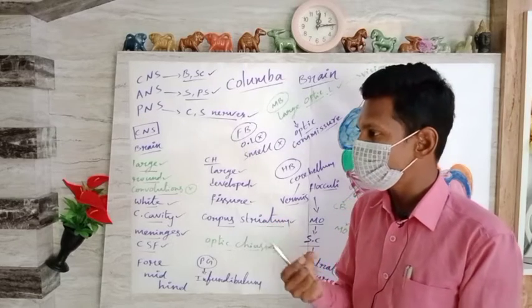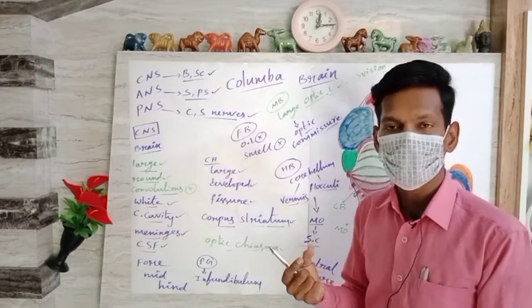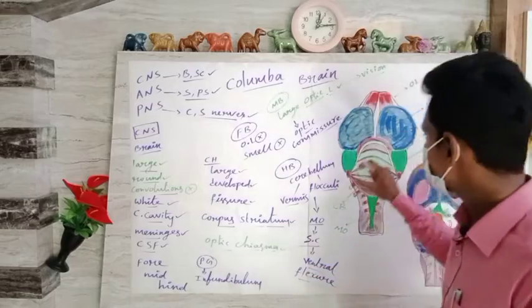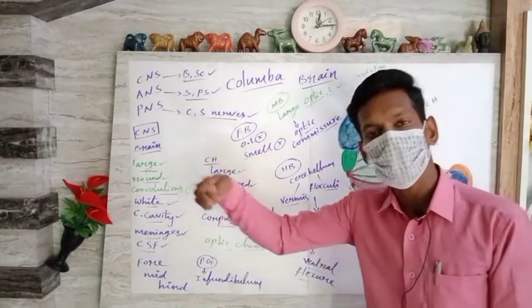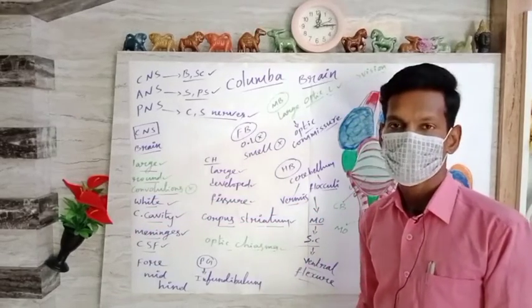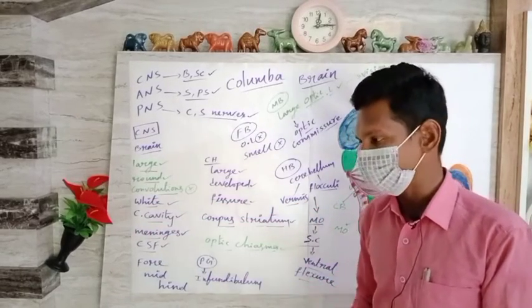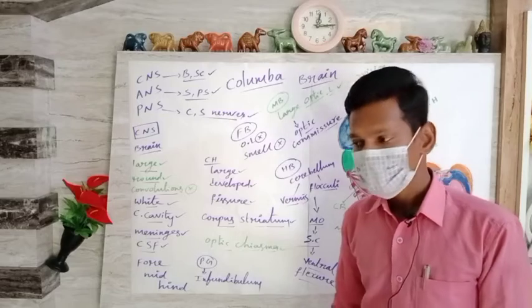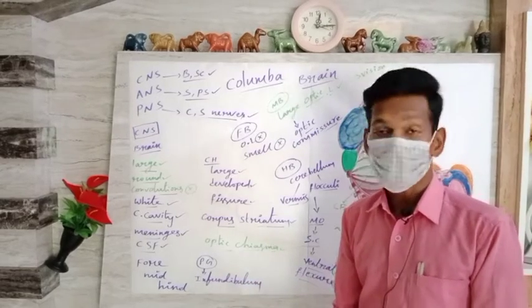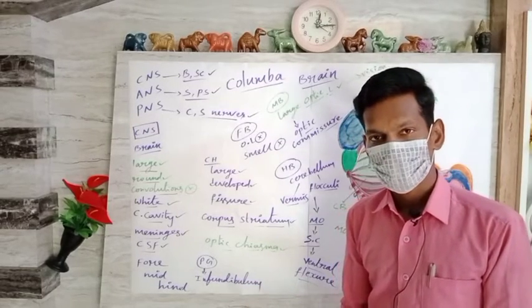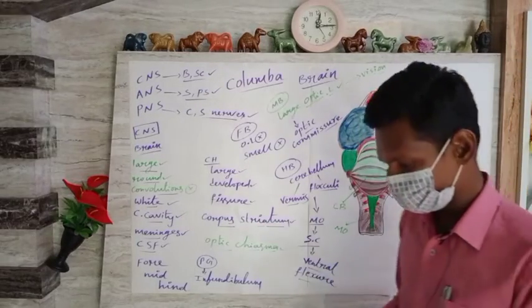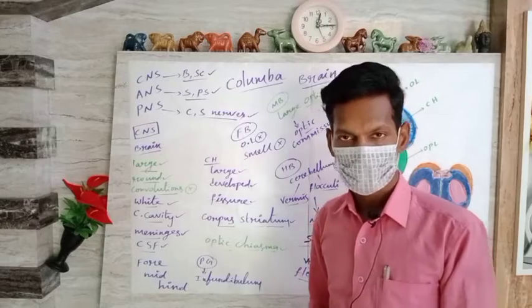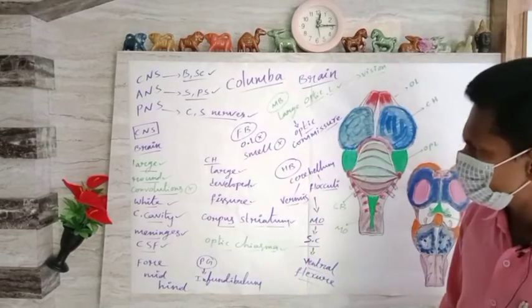Those features are absent in the remaining groups of organisms. Amphibians, reptiles, pisces, even mammals don't have such features which are present in the pigeon's brain, especially birds. Let's see what those are.